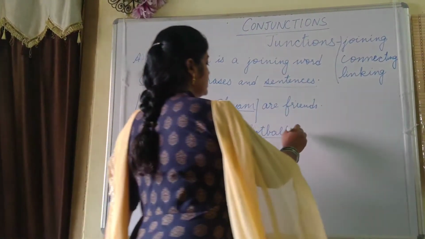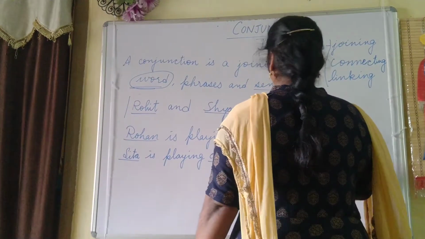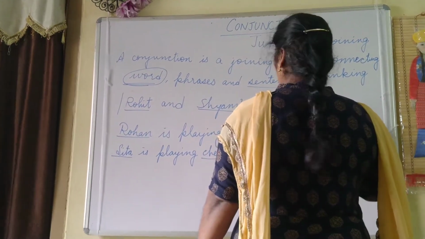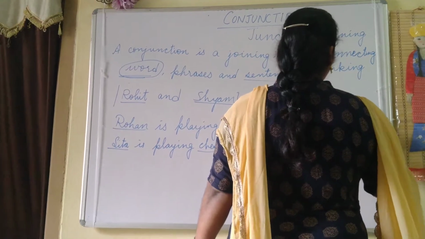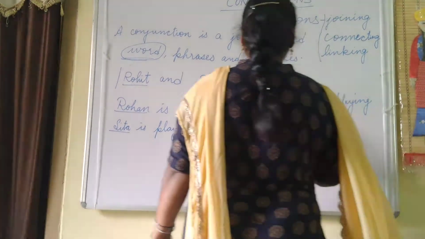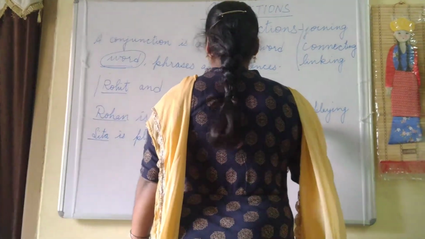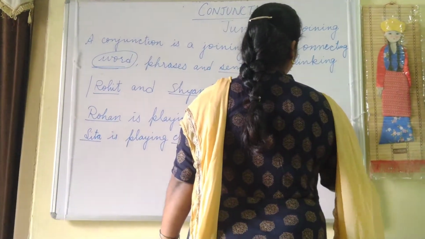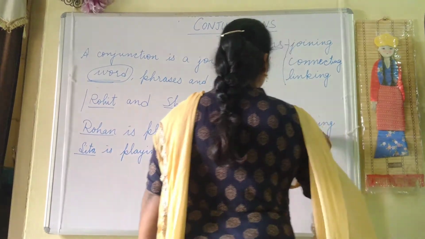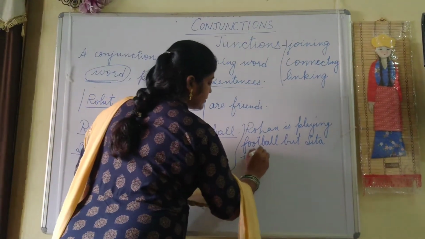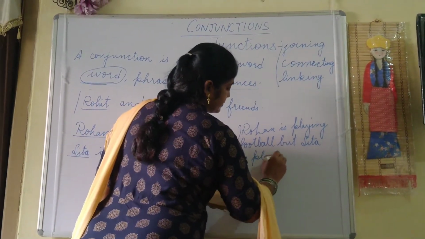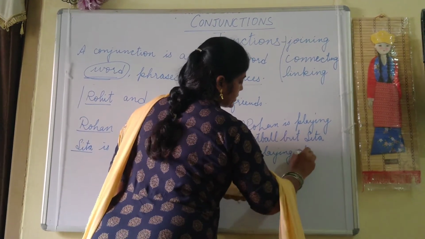So we can join these two sentences as: Rohan is playing football, but Sita is playing chess.